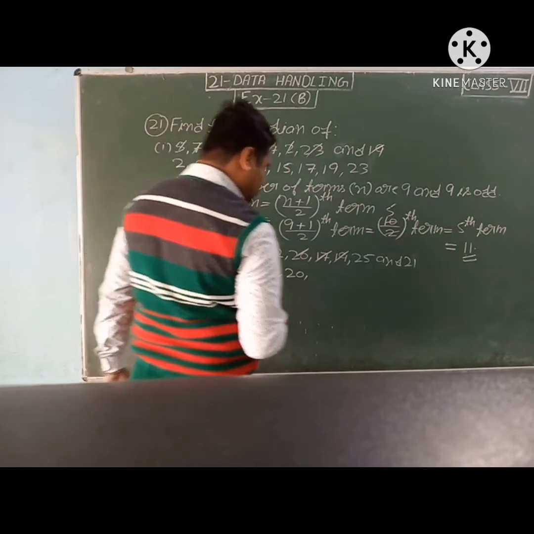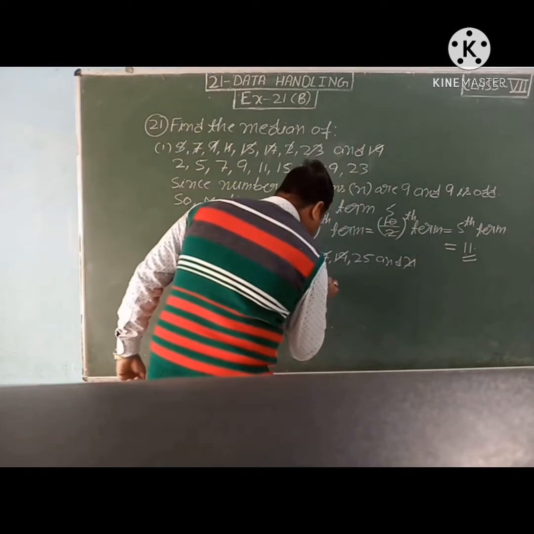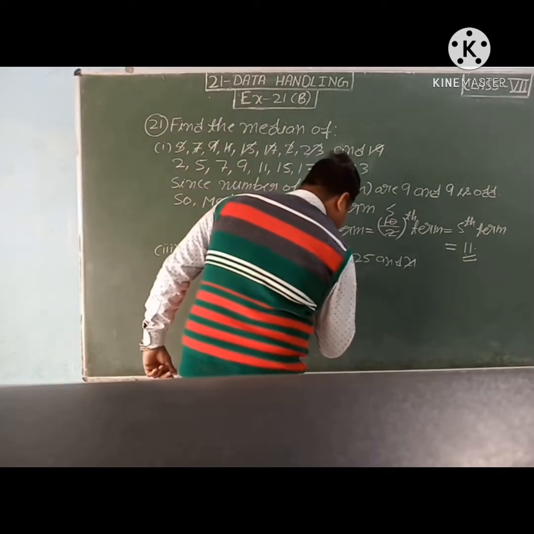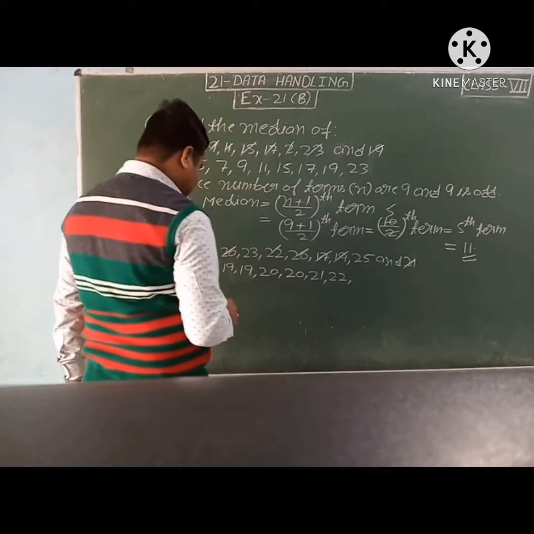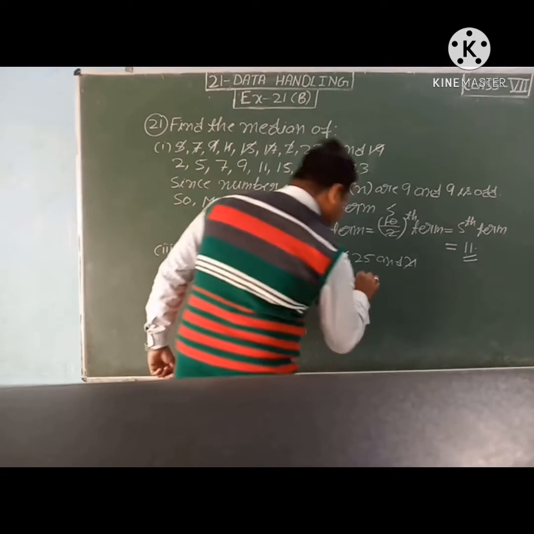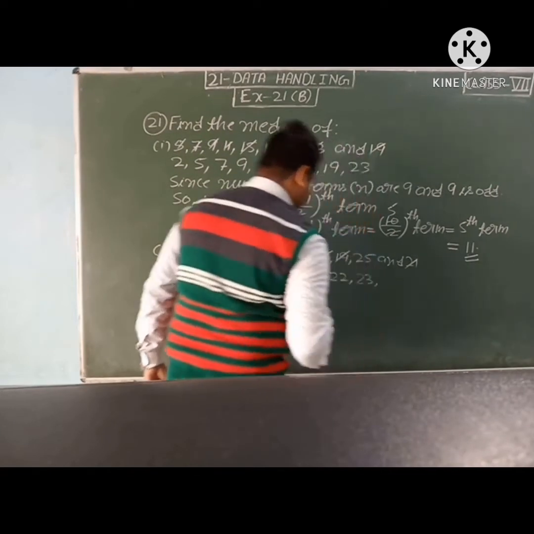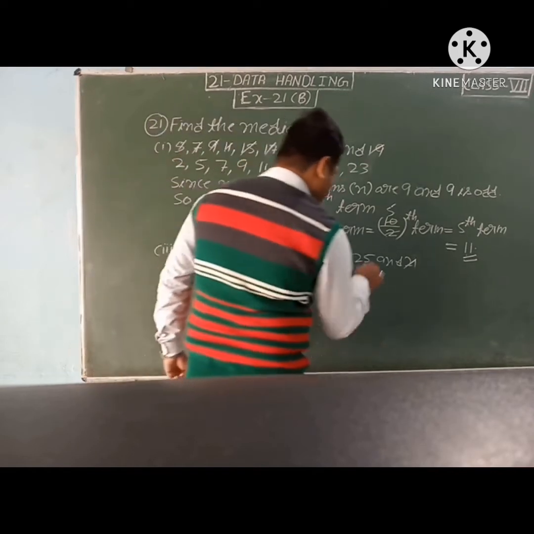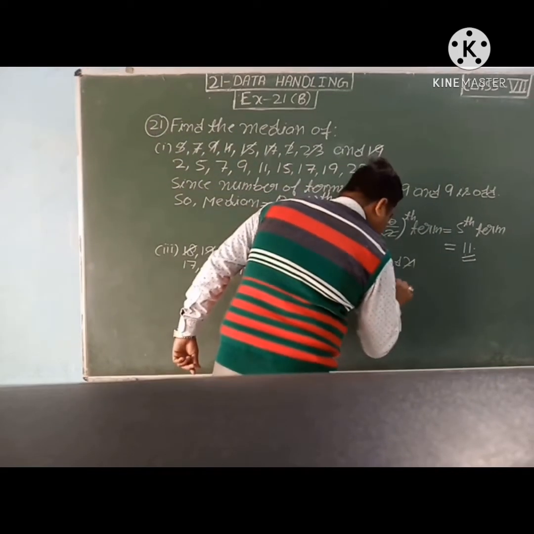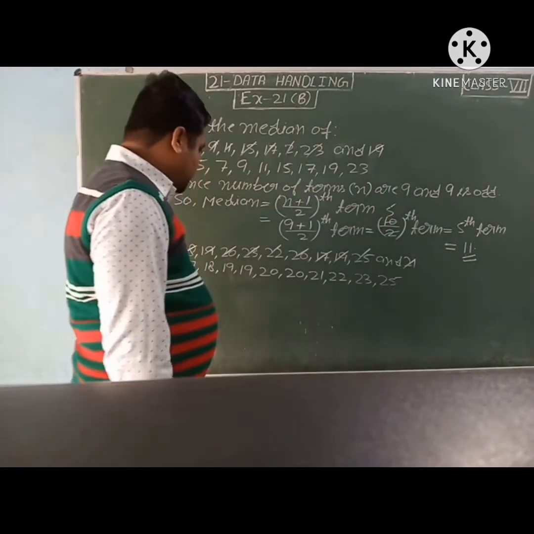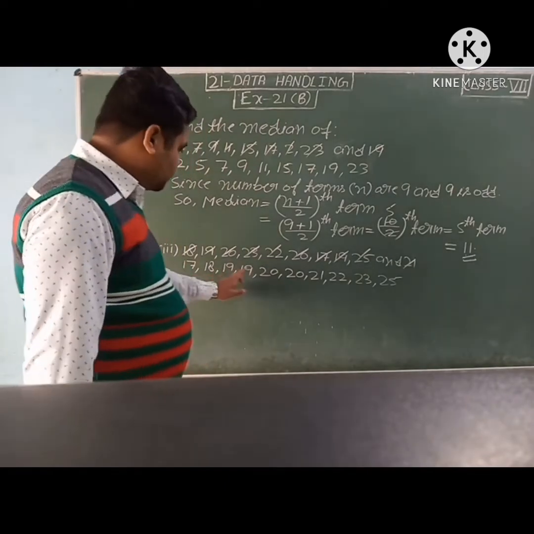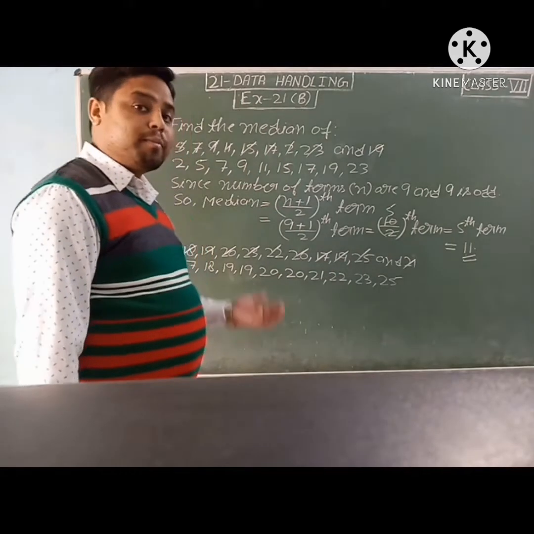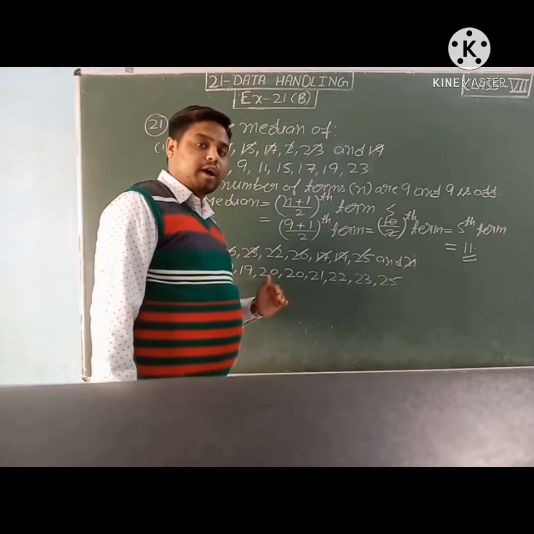Then 21. We will take 21 also. 22, only one 22. 23. Then 25. Now see, all are marked: 1, 2, 3, 4, 5, 6, 7, 8, 9, 10. So now the number of observations and terms are 10.